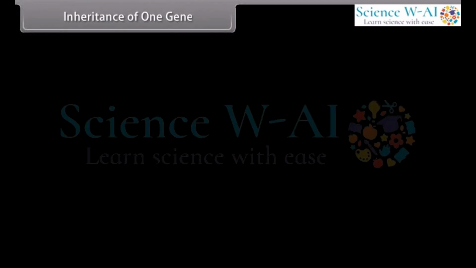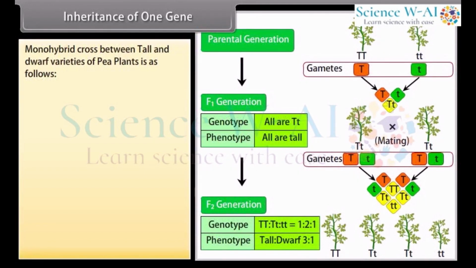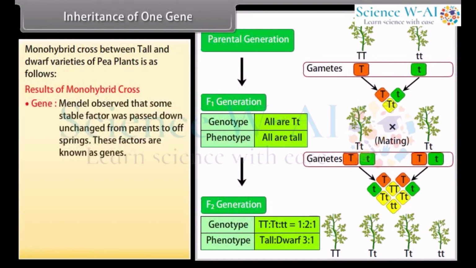Inheritance of one gene. Monohybrid cross between tall and dwarf varieties of pea plants is as follows. Results of monohybrid cross. Gene: Mendel observed that some stable factor was passed down unchanged from parents to offsprings. These factors are known as genes.